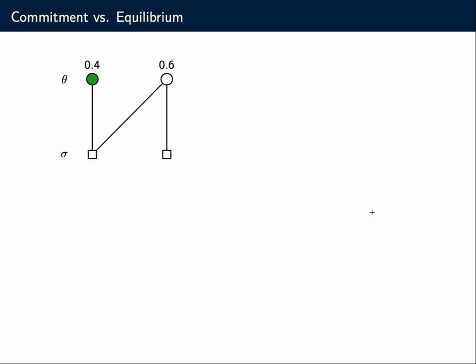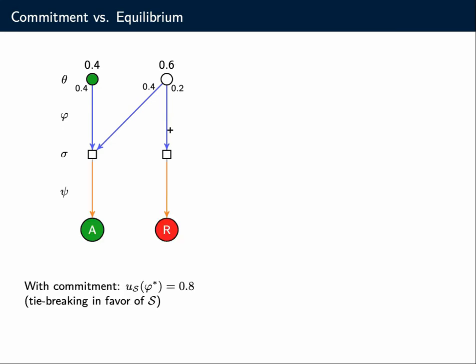Now, suppose the sender has commitment power, and suppose he commits to this signaling strategy. Then what is the receiver doing? The receiver sees on the left side it's 50-50 for this signal, 50-50 for this signal. Obviously, it should be rejected because there's only rejectable states of nature behind it. So this would be a best response of the receiver, where we always assume tie breaking in favor of the sender to avoid messing here with small epsilons to make strict preferences.